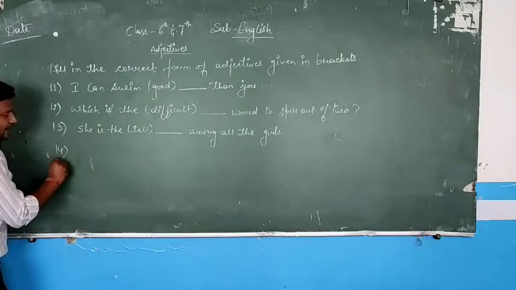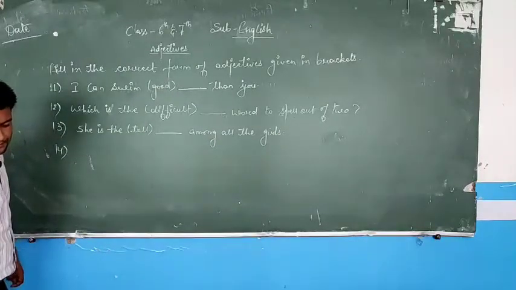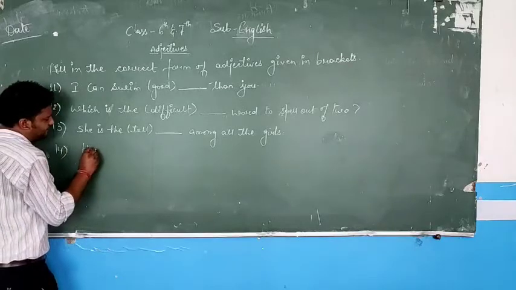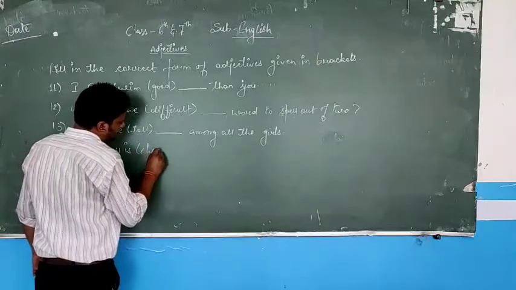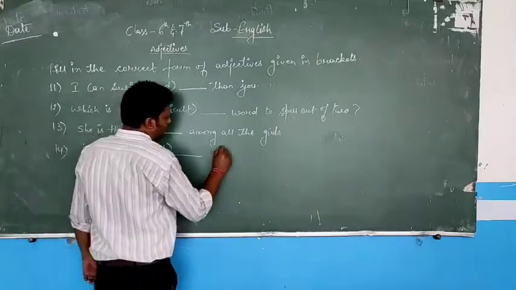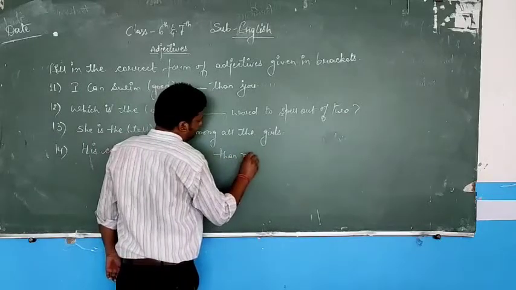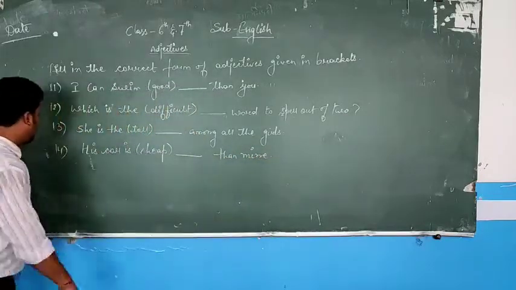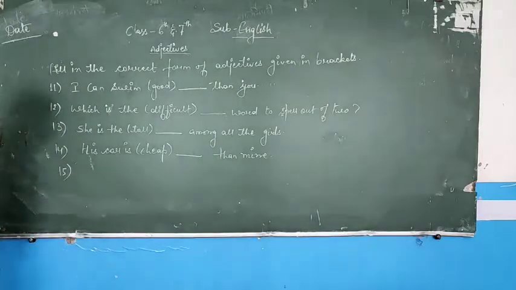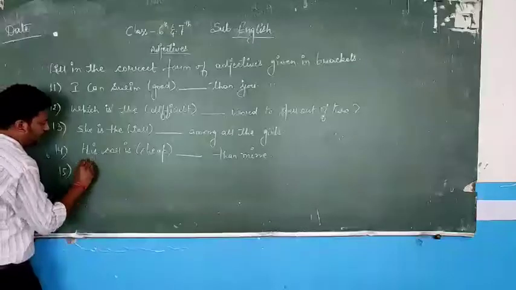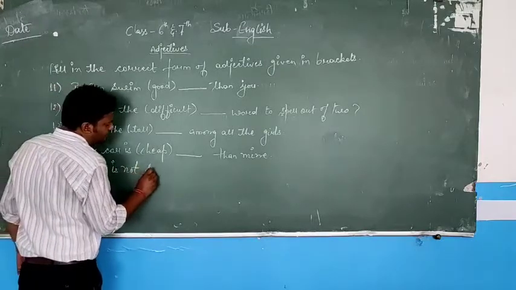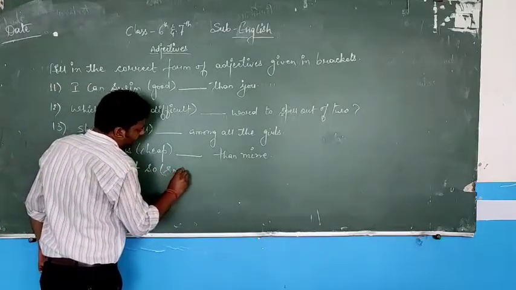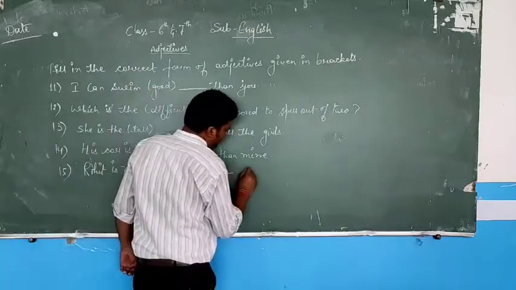The 14th one, the second last one for you, is: his car is cheap than mine. And the last one for today's homework is: Rohit is not so smart as his brother.